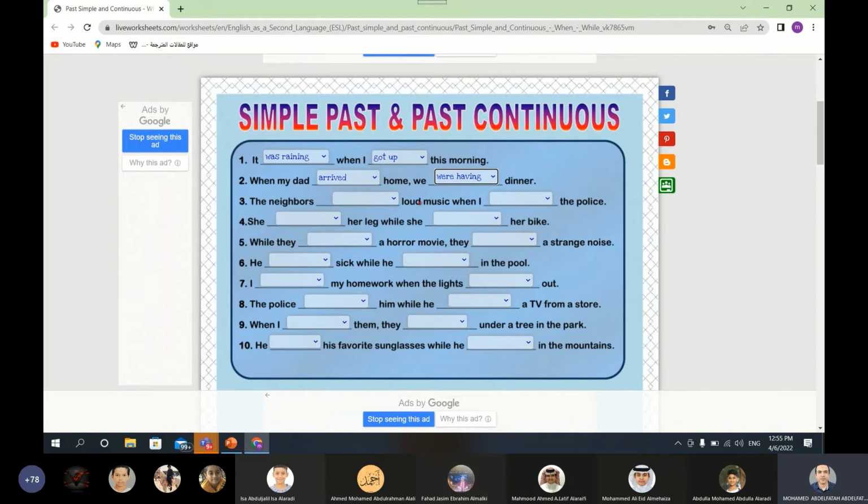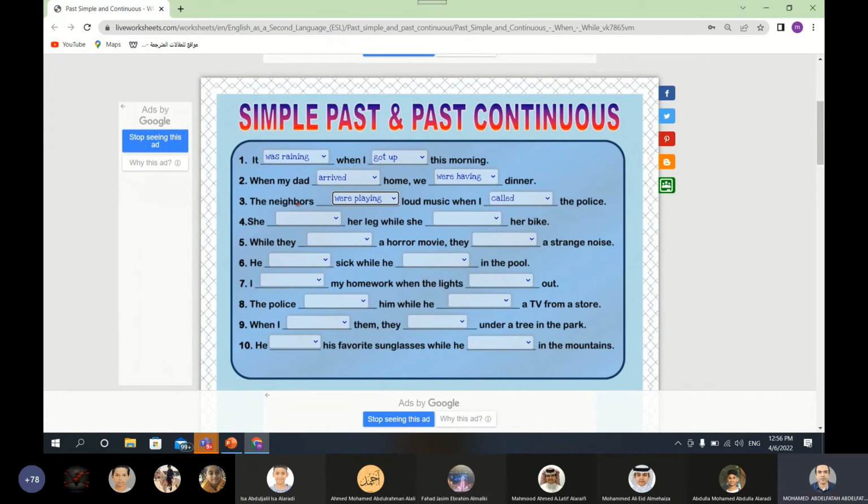Number 3, the neighbors what? Loud music. When I what? The police. Look here students, when is used with the past simple tense. When I calling, called, was calling the police. Called, excellent. So the neighbors, what were they doing? The neighbors playing, played, were playing. So what about the auxiliary verb? Were playing. The neighbors were playing loud music when I called the police. Here, students, the neighbors were playing loud music. This is the first action.